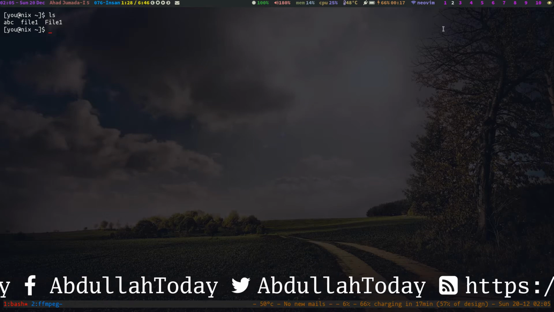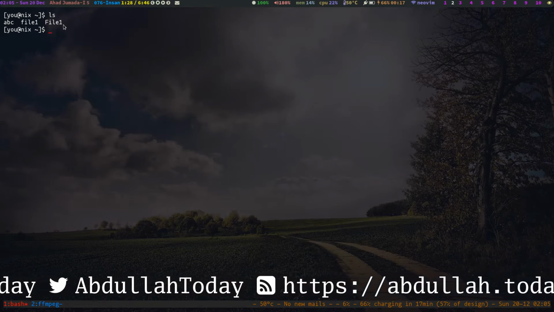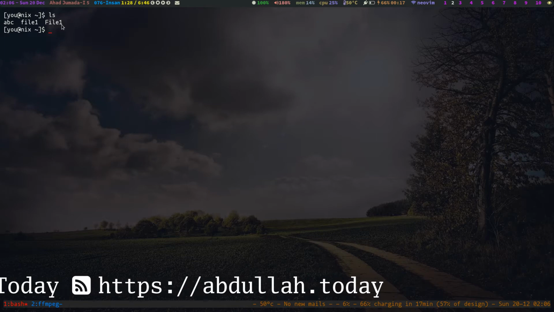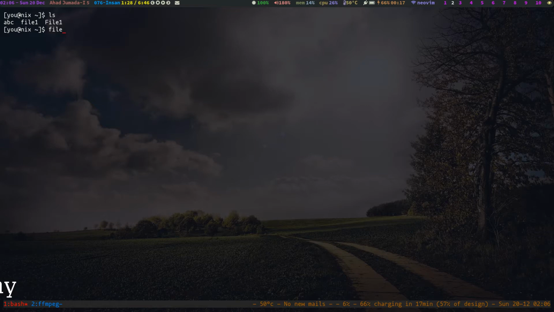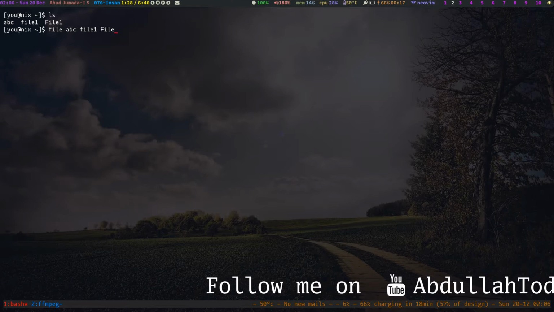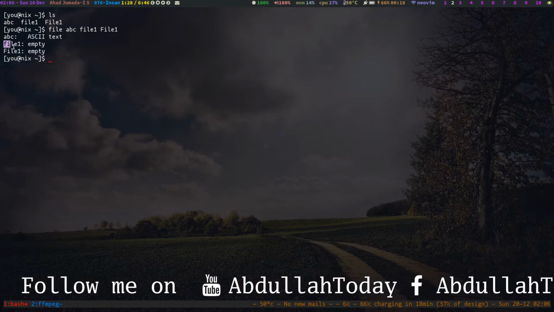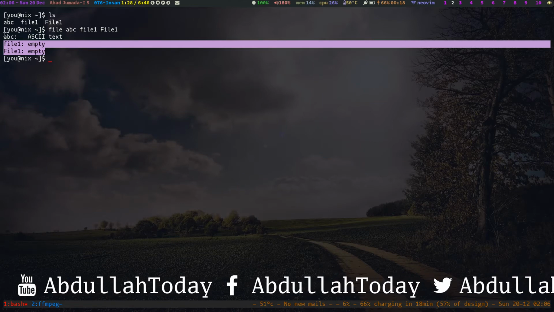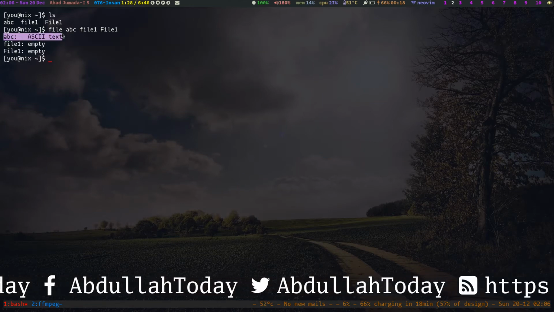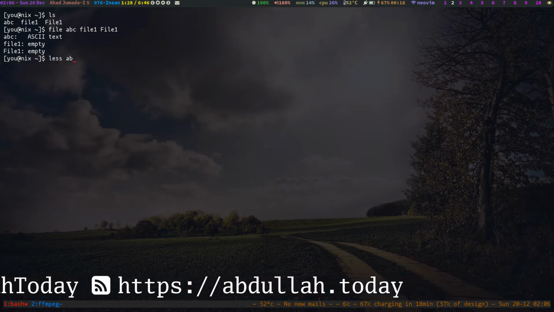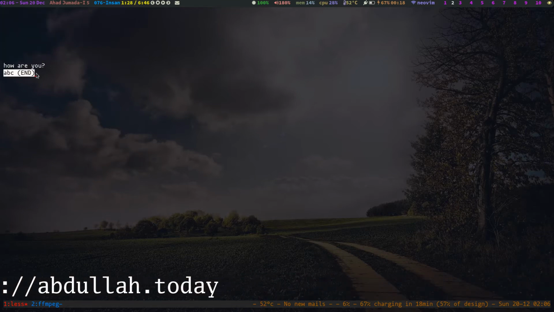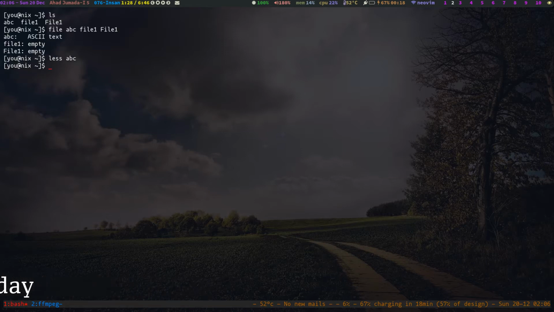You can see in this directory we have three files: abc, file 1 and file 1 with capital F. So you can check the type of a file using the file command. So let's check all of them: file 1 and file 1 with capital F. These two files are empty actually, and this file is a text file. You can check the text file contents using the less command. Less and abc, you can see "how are you" is written in this file. You can quit from less using q.